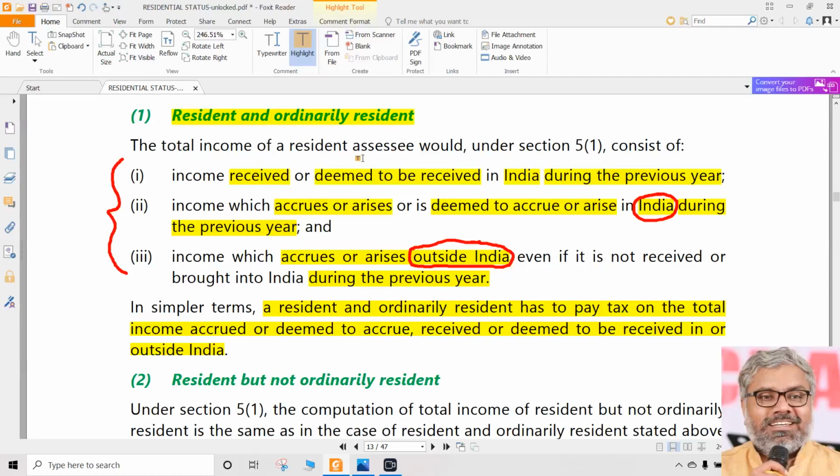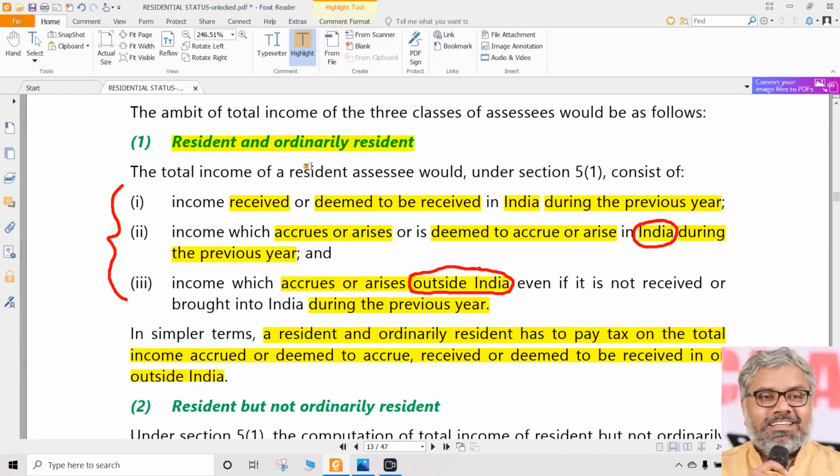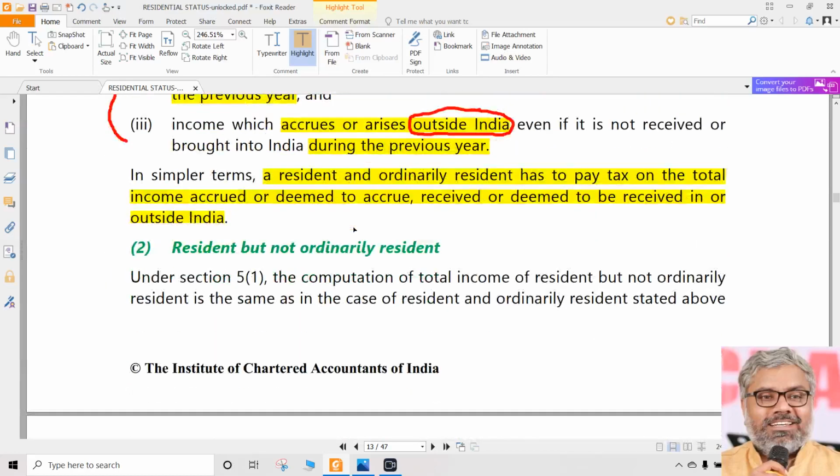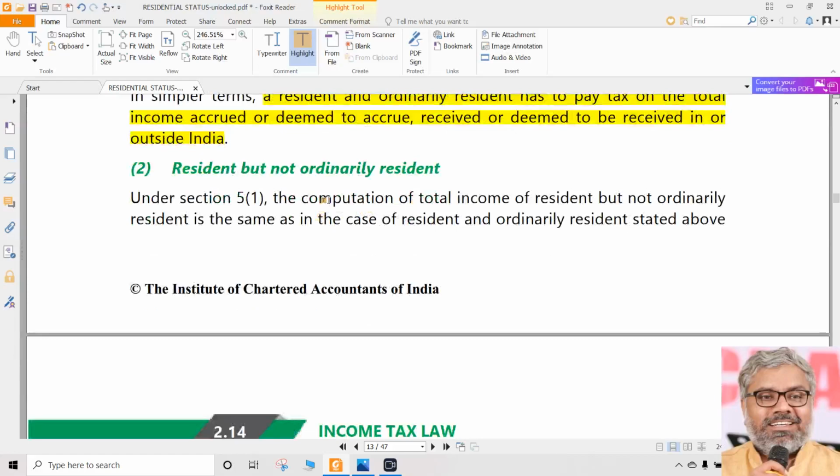But he is normally working in America. Some days he works there, some days he works here. He earns some income in America. Imagine, for example, will that income be taxable in India? 100% yes. Because for an ROR, global income is taxable. Entire income, wherever he earns it, in India or outside India, everything is taxable. That's it. That is ROR.